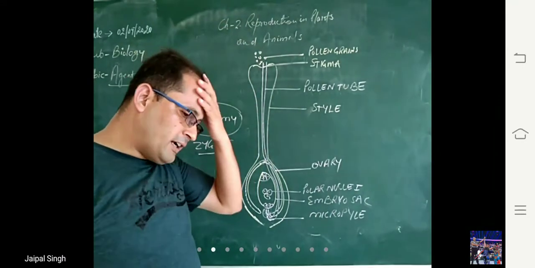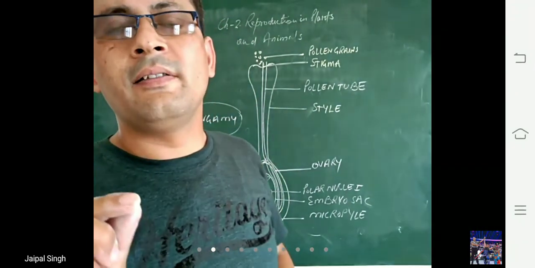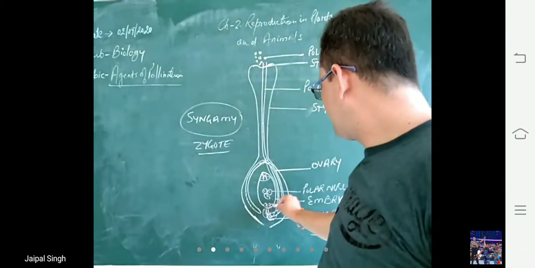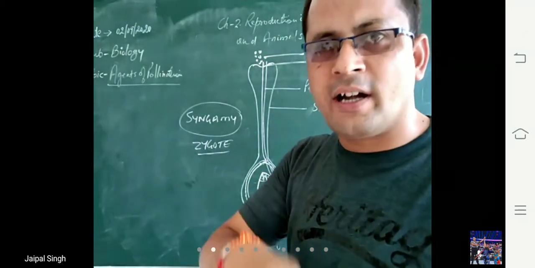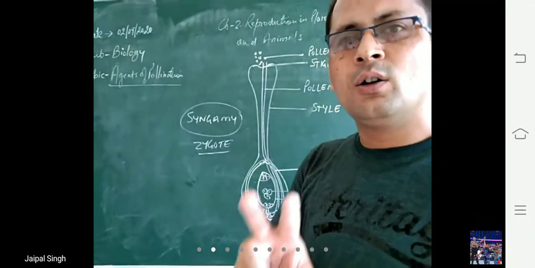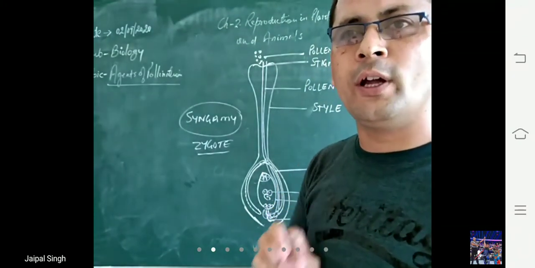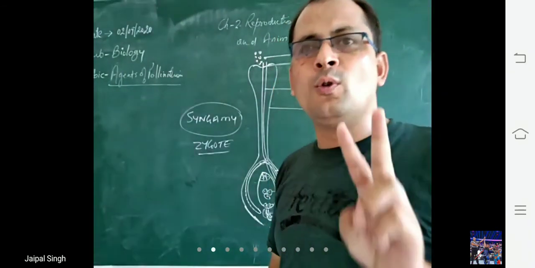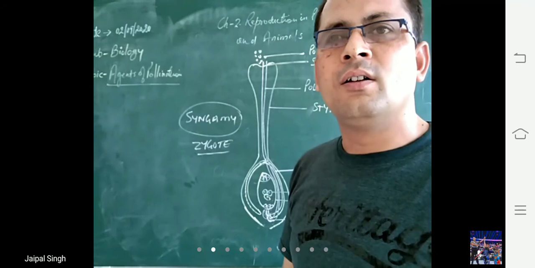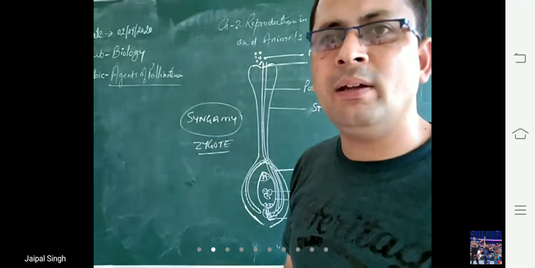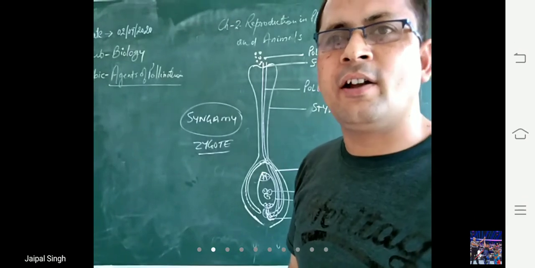So the important thing here is that inside the embryo sac, the covering inside the ovule, two fusions are going on. One is fusion of the male gamete with the egg, that is syngamy, and the other is triple fusion.